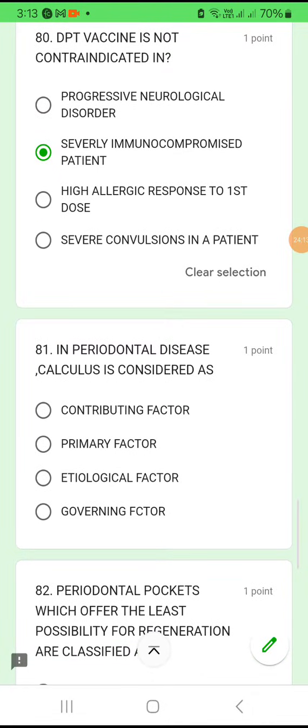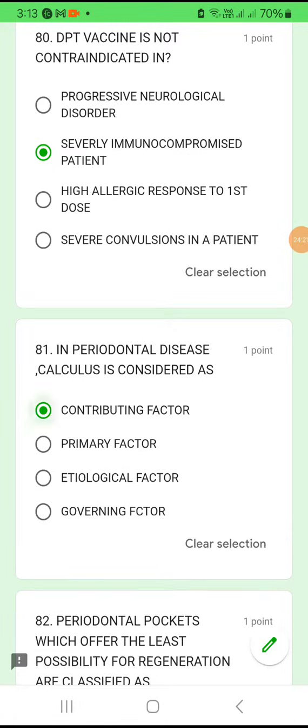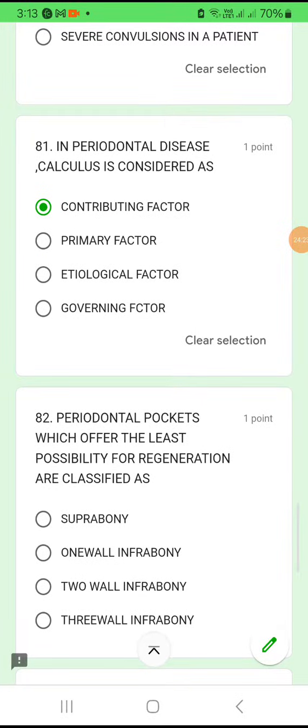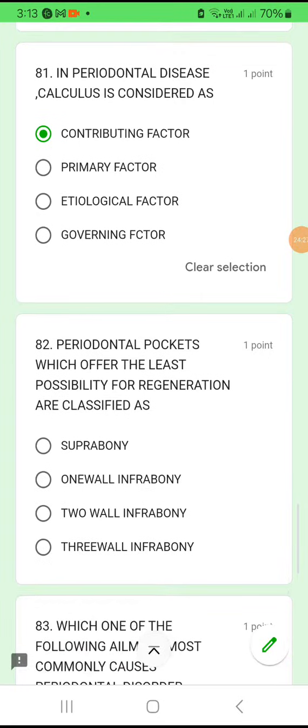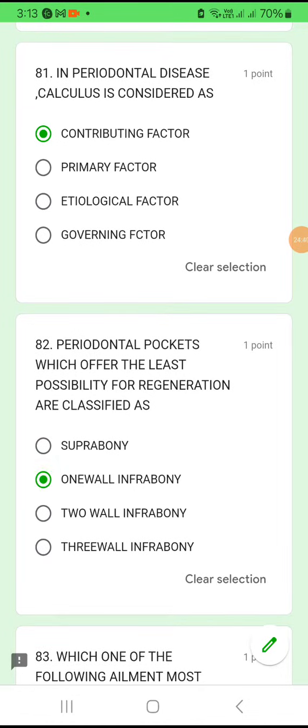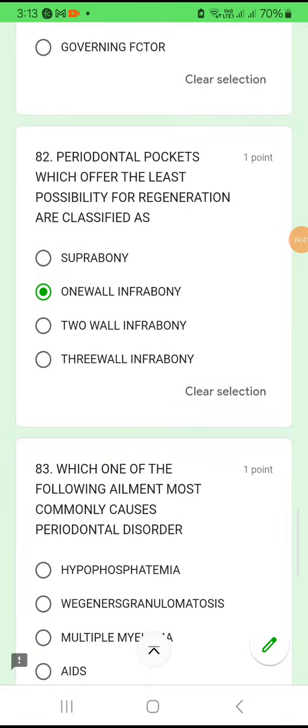Question number 81. In periodontal disease, calculus is considered as a contributing factor. Remember CC. Okay, contributing factor. Question number 82. Periodontal pockets which offer the least possibility for regeneration are classified as suprabony pocket, one-wall infrabony, two-wall infrabony, three-wall infrabony. Periodontal pockets which offer the least possibility for regeneration are one-wall infrabony pockets.